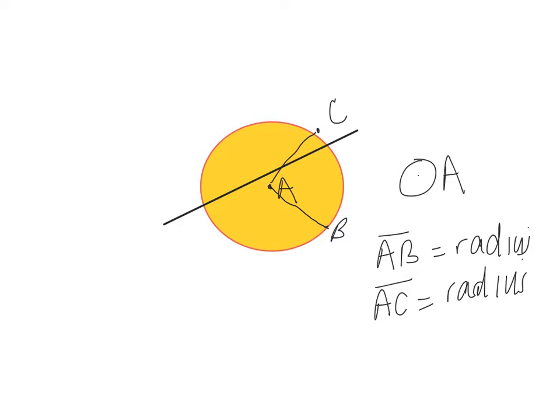Now let's say that my radius here, AB, is 6. So my radius for AC would also have to be 6. A good question that may come up in the quiz is what would be the measure of the diameter? So let's say you have to find the diameter. I hope that you know that the radius is just half of the diameter. So in this case, our diameter would be 12.